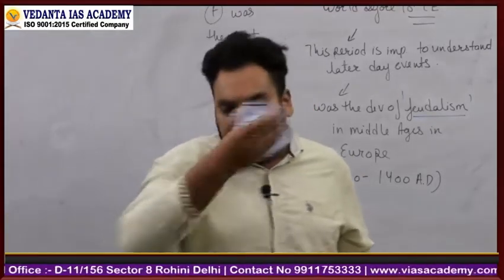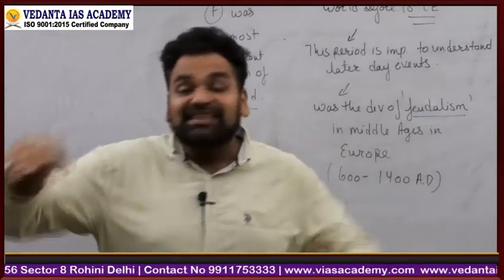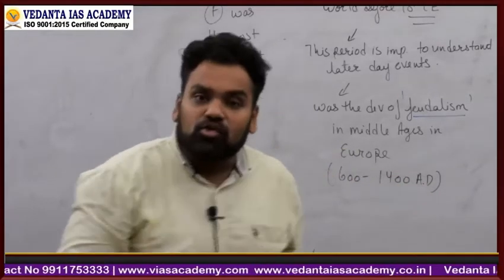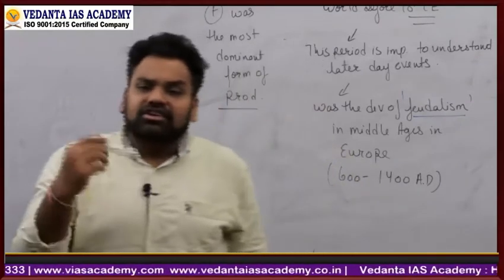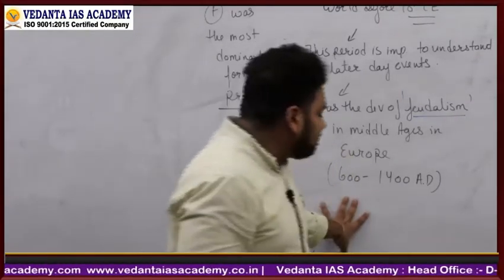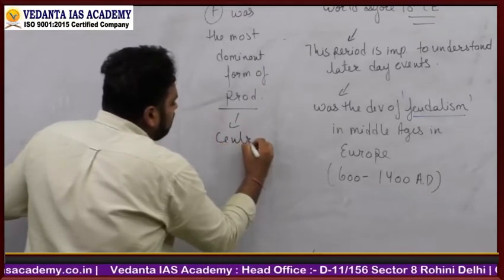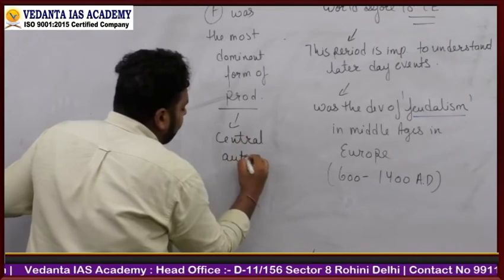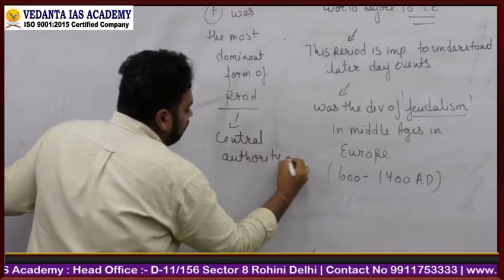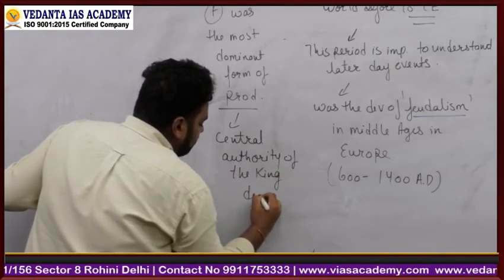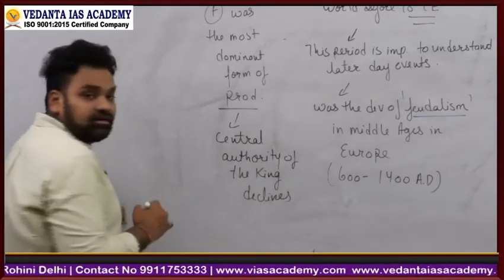Powers of the provincial governors, that started to increase after the decline of the Mughal power, right? तो ये एक सबसे इंटरेस्टिंग चीज है। फ्यूडलिज्म में होता क्या है? That the central authority of the king, central authority of the king declines, right?